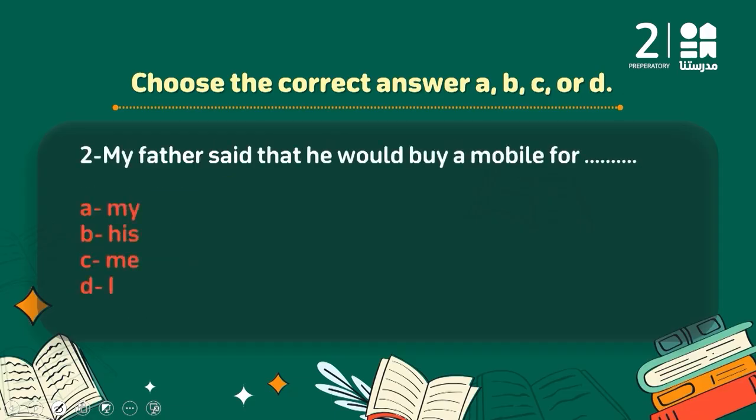Okay, number 2. My father said that he would buy a mobile for, and he is my father, so he is going to buy a mobile for my, which cannot be his, me, or I. So of course here I need an object pronoun, so it's going to be me.